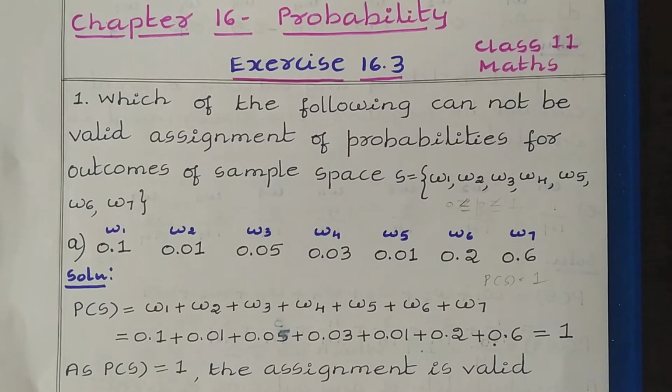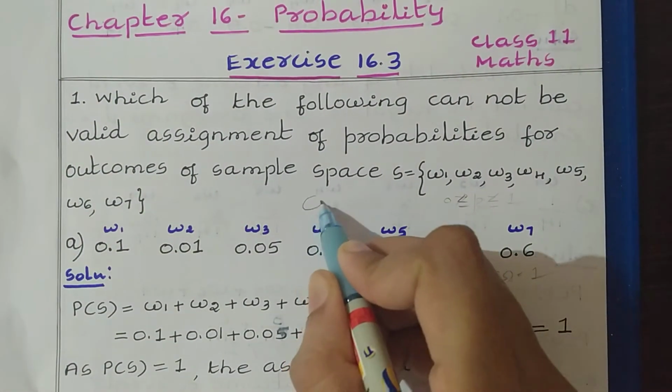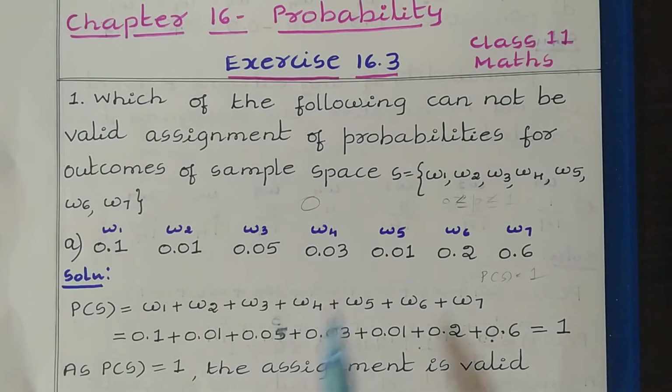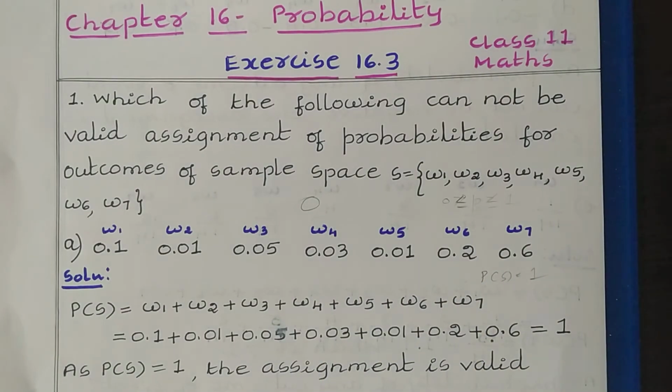Whenever we consider a probability, we have certain rules related to probability, which we call the axiomatic approach to probability. About that, we have discussed in our previous videos. The probability of any sample space or event is in between 0 to 1. That means the probability value cannot be negative and it cannot be greater than 1. The value is in between 0 to 1. That is the first rule which we have related to probability.